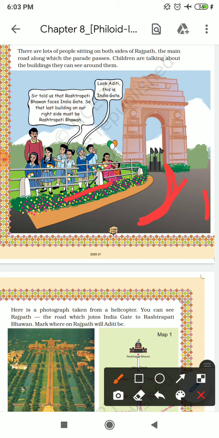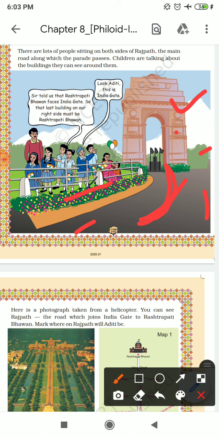Children are talking about the buildings they can see around them, for example, here and this side. Look, Aditi, this is India Gate.